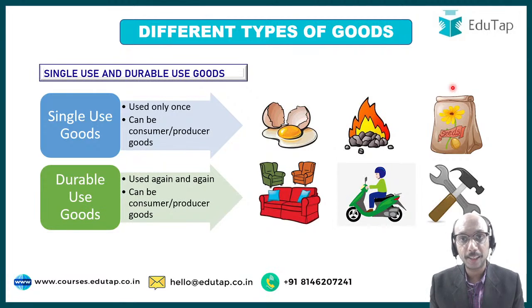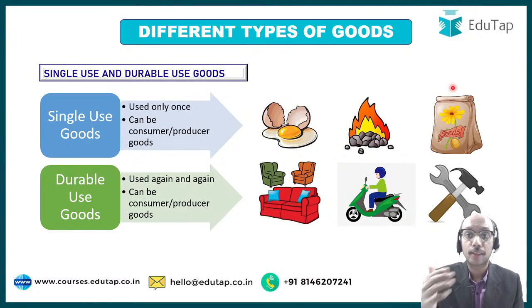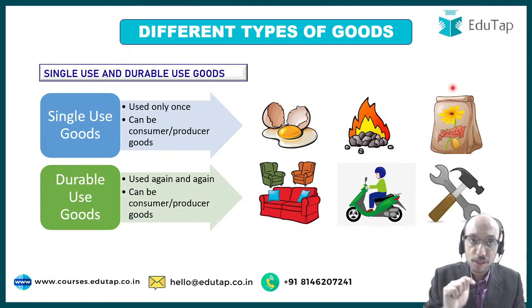You can very clearly see that a sofa set placed in your home can be seen to be an example of a consumer good, right? The scooty that you may be owning for your personal use may be an example of a consumer good, whereas tools, equipments, hammers and so on and so forth used on a shop floor can be seen to be an example of producer goods, right? So these are the important types that you have to keep in mind.